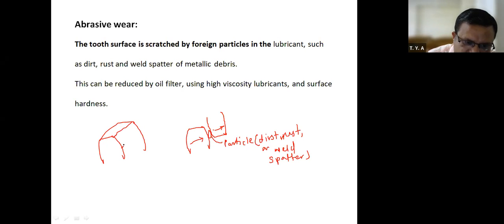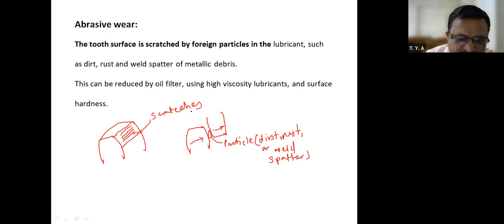Means like this, scratching will be there. The particle is going to scratch. These are known as scratches. Particles will scratch the surface of the gear. Therefore, this type of wear is known as abrasive wear.